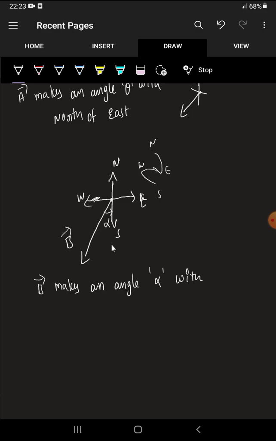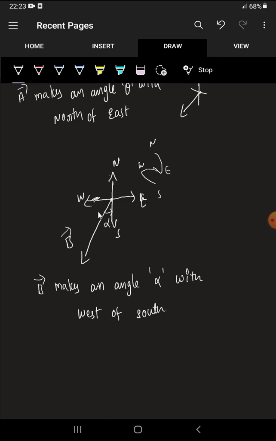So you have to write alpha with west of south. So what is the meaning? It makes an angle alpha from south to west.